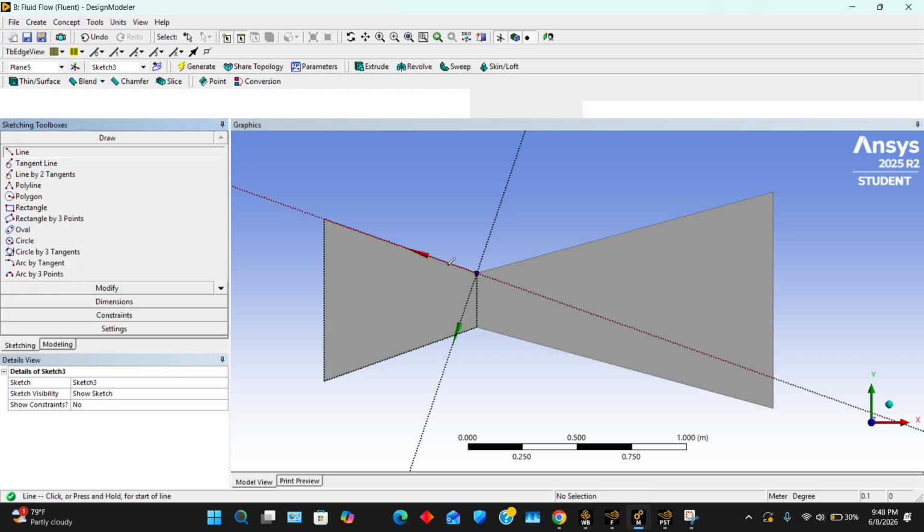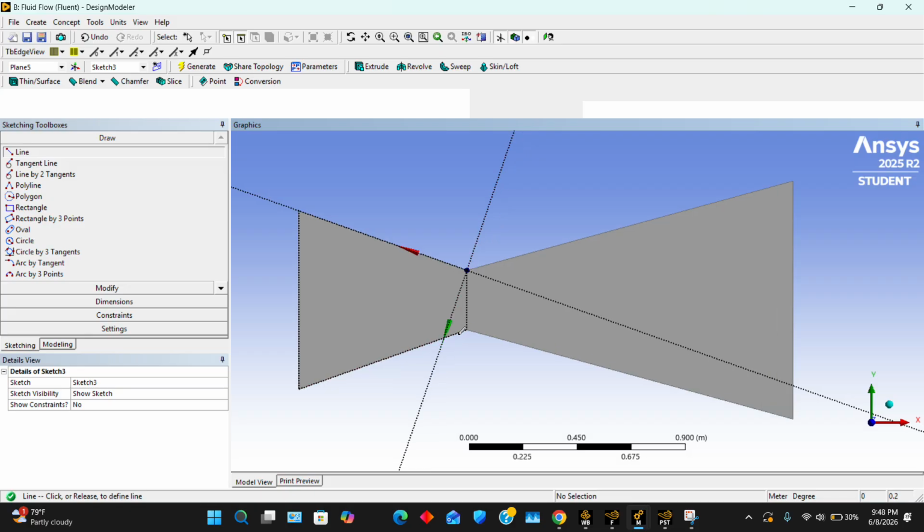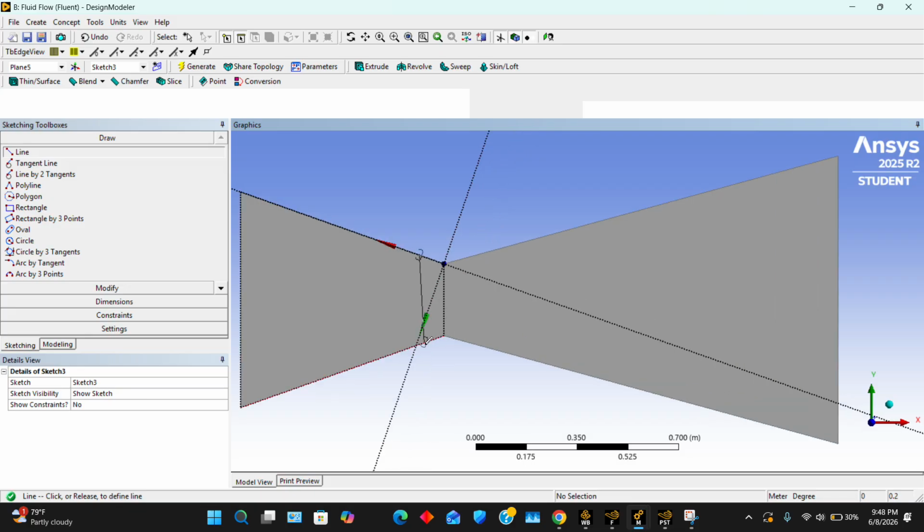We're just going to create two lines again. It doesn't matter what distance you do. For now, we're going to change that. We're going to draw another line here.